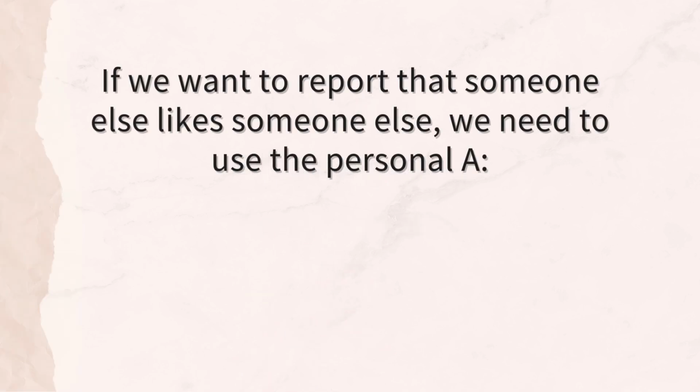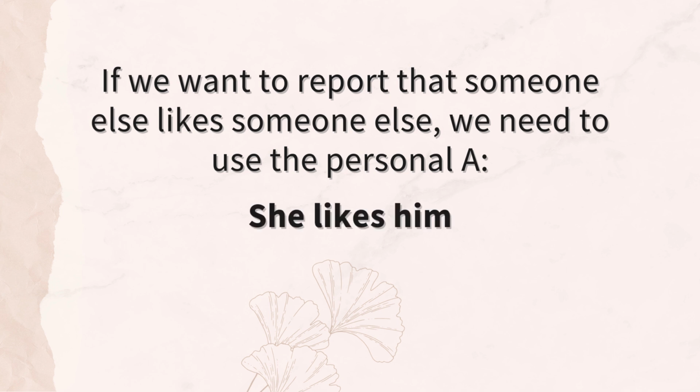Now the tricky part here is when we want to report that somebody else likes someone else, then the structure is different because we have to use the personal a. I talked a little bit about this in the previous videos, but we'll see some examples here as well. So to say she likes him, it would be a ella. Then we use the indirect object pronoun, le gusta él.